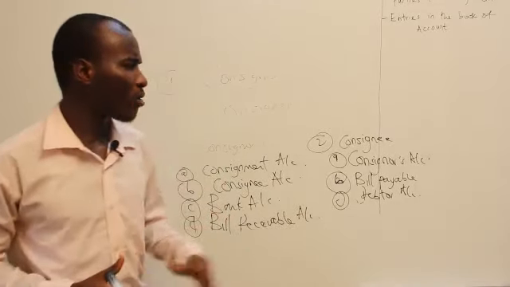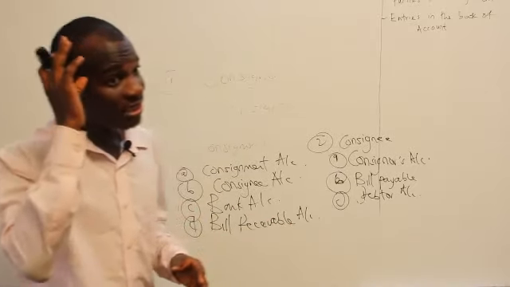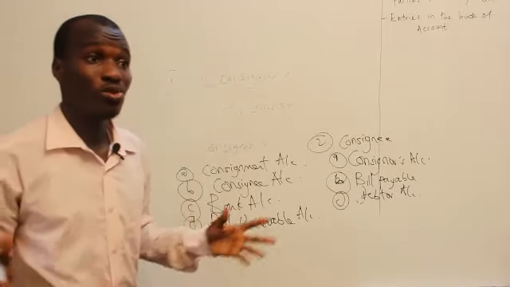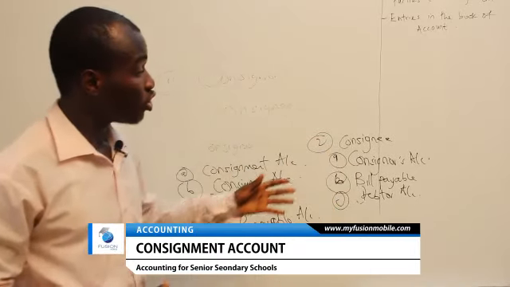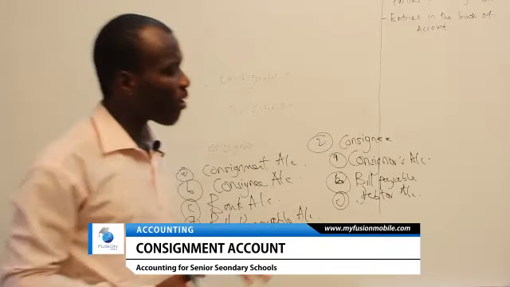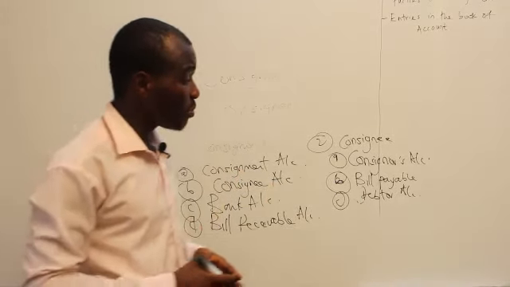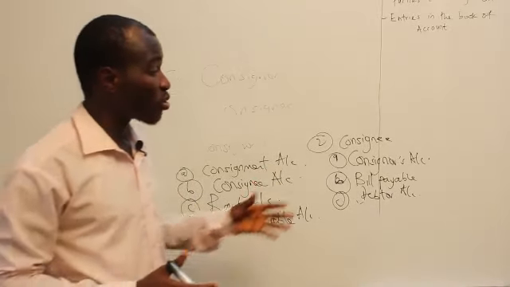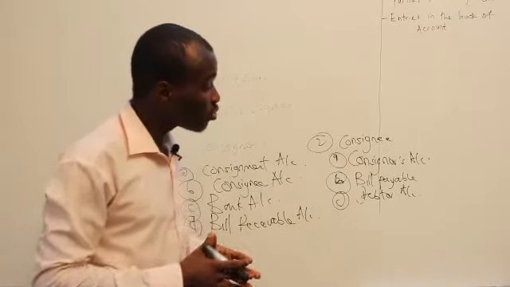Now, the sales made by the consignee in the period will be credited to the consignor's account. So any form of sales will be credited to the consignor's account, and that will be debited to the bank account, and expenses paid will be debited to the what? To the consignor account, and that will be credited to the bank account. So if you have a bill payable within the period, what will happen? The consignor account will be debited, while bill payable account will be credited with the amount of bills payable to the consignors.